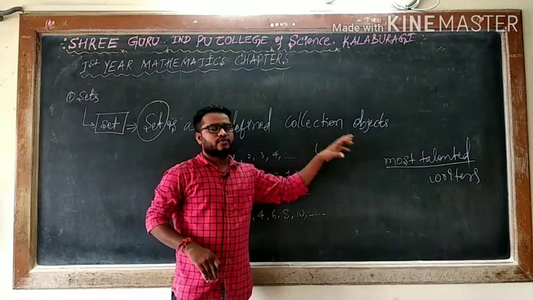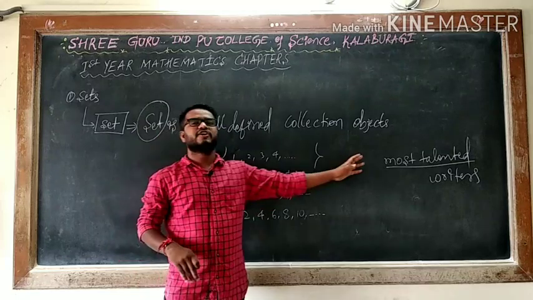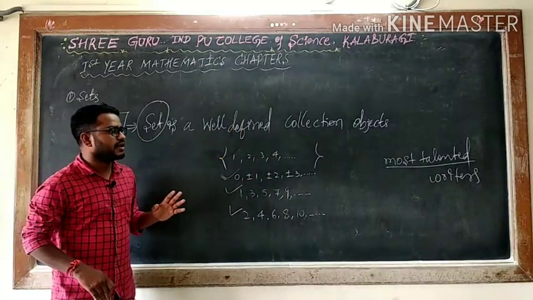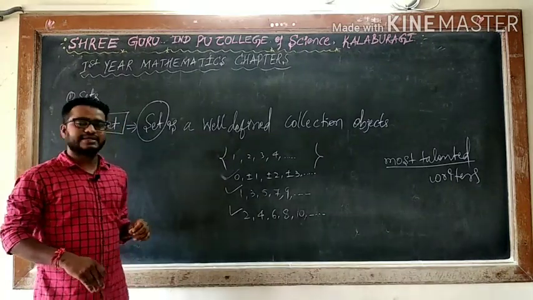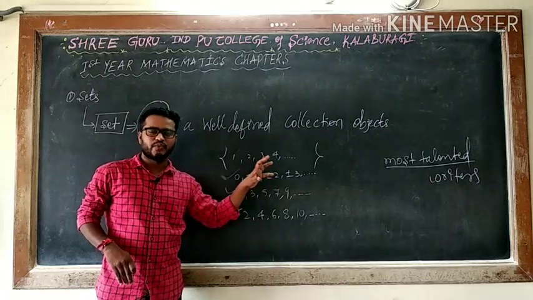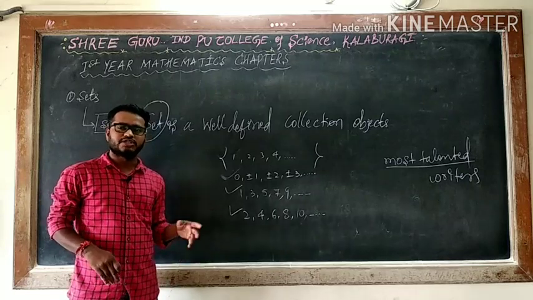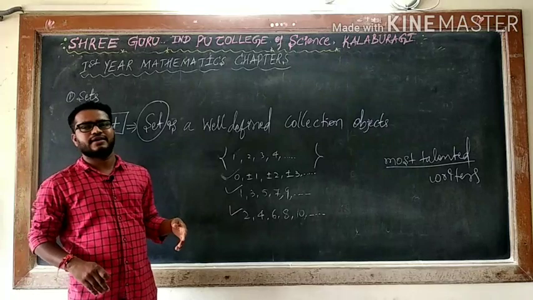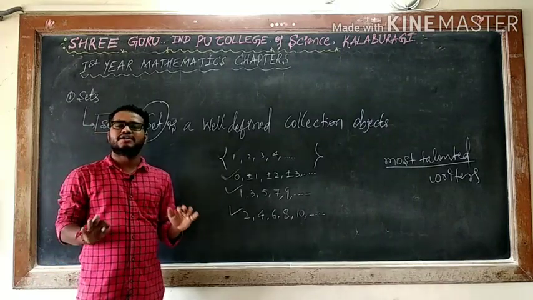When we say well defined, it should be satisfied the same for all the elements. Here the elements are the 10 writers of India. When you say most talented, some variation will definitely be there. You can say first, second, third out of those 10, but then you are going for order. In the case of a set, order does not matter.